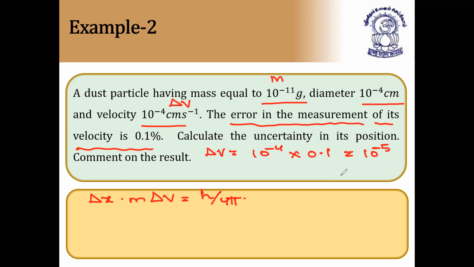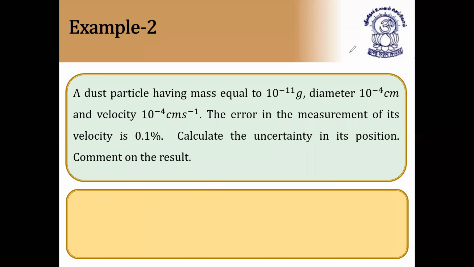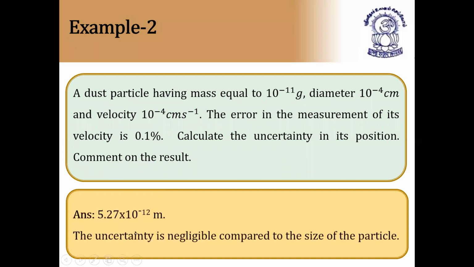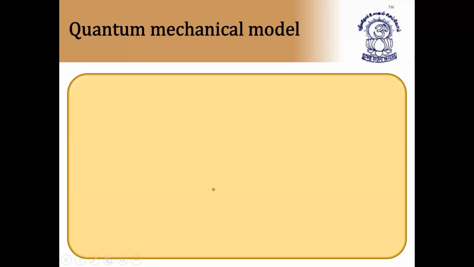So the answer for this is 5.27 × 10 to the power minus 12 meters. The uncertainty is negligible compared to the size of the particle. So if it is nearby diameter, straight away you can write. They have given in meters, so we will convert them into meters. So the uncertainty is negligible compared to the size of the particle is the comment. So this is the question. I hope you can understand.